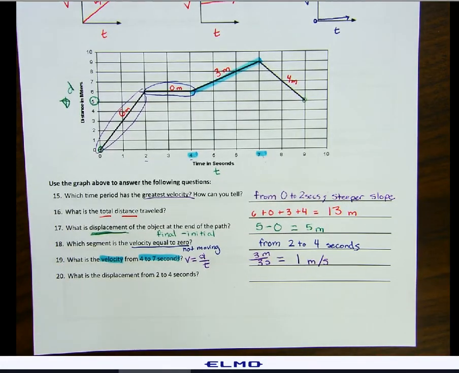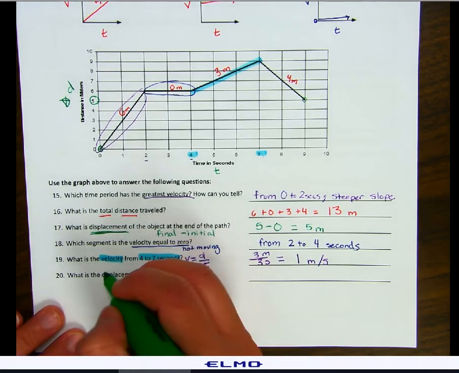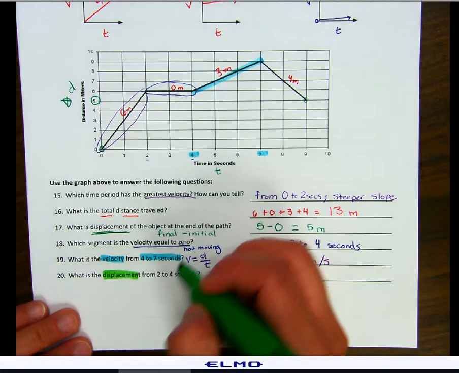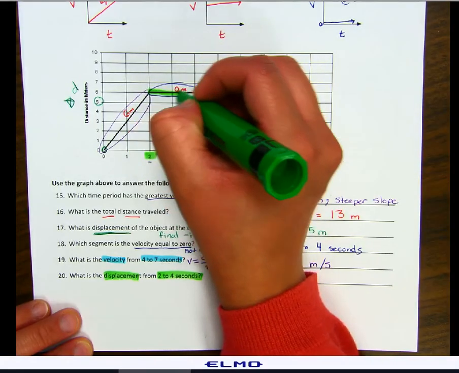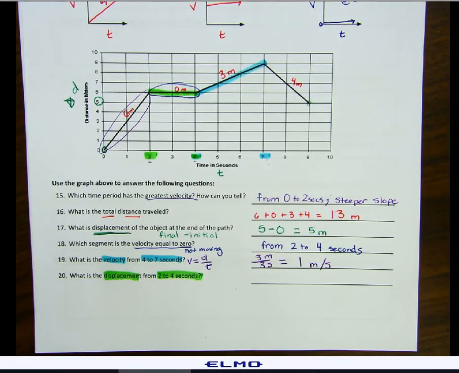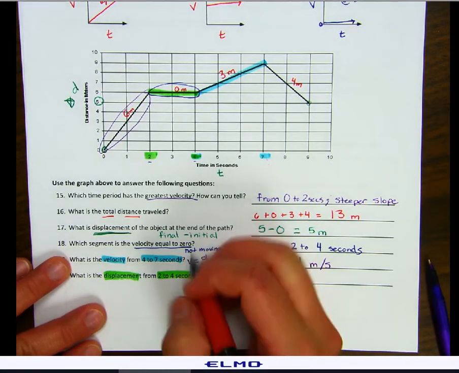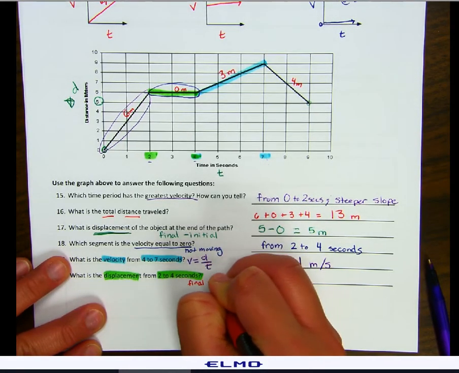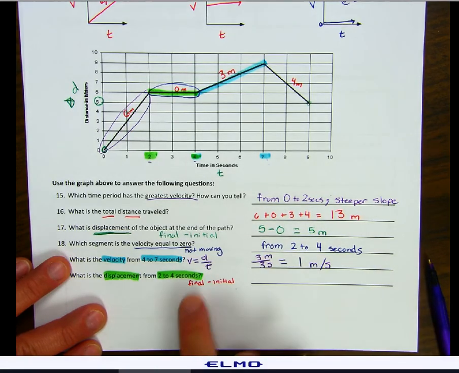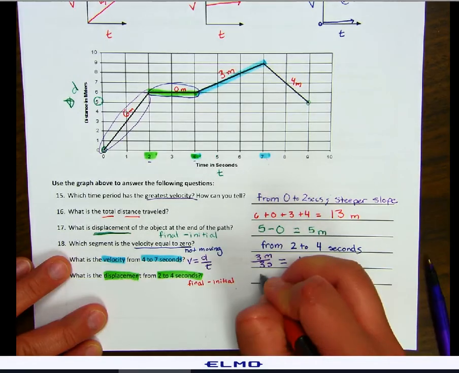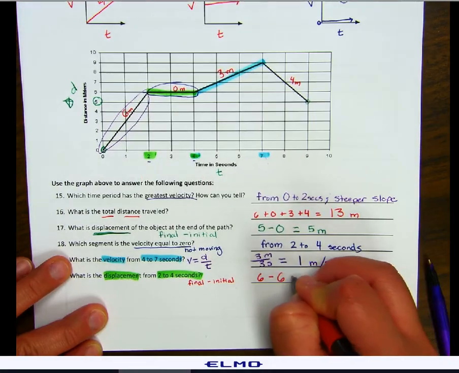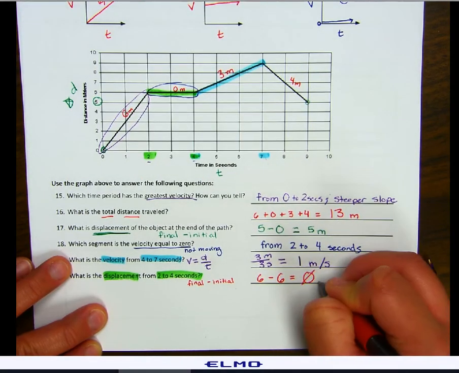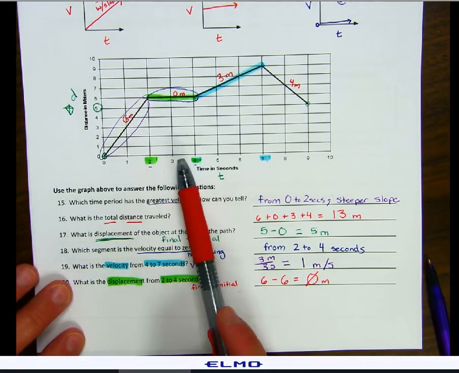And the last question for Unit 1, what is the displacement from 2 to 4 seconds? So we want displacement. That's our final minus our initial. From 2 to 4 seconds, so we only care about this part right here. Since it's final minus initial again, our final position was at 6. Our initial position at 2 was still at 6. So that means our displacement is 0 meters. We didn't go anywhere. From 2 to 4 seconds, we didn't go anywhere.